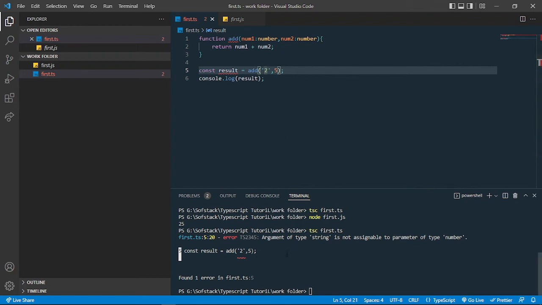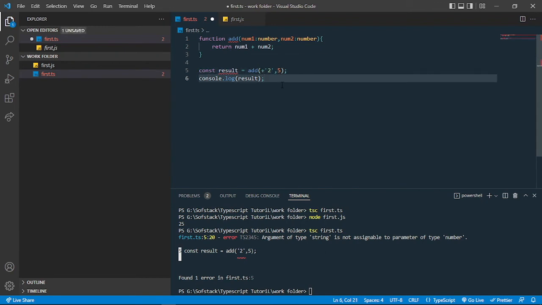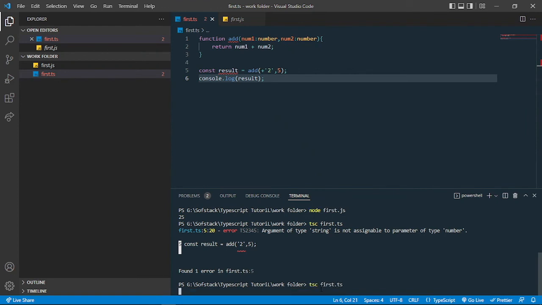So how can we solve that? One solution is that you can add this plus against the string, and that way you can also solve this, or you can directly remove the double quotes or the single quotes, so it will only get the numbers. If I do that, now you can see the errors are gone.